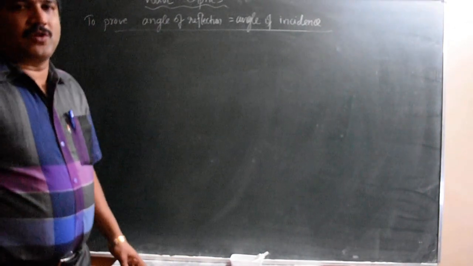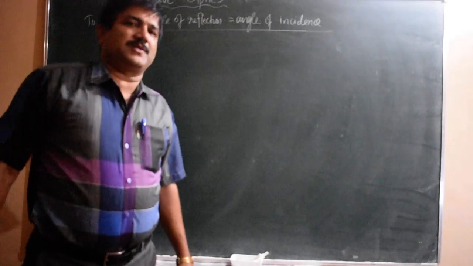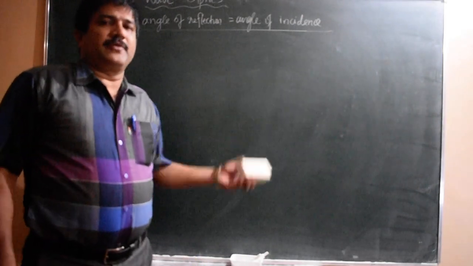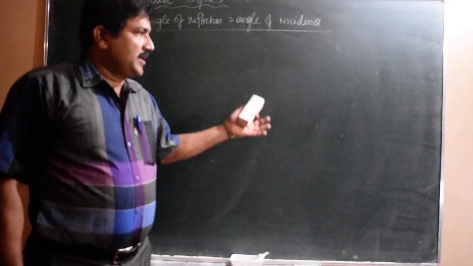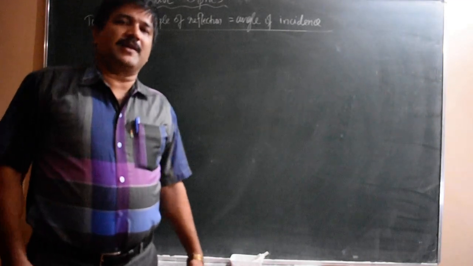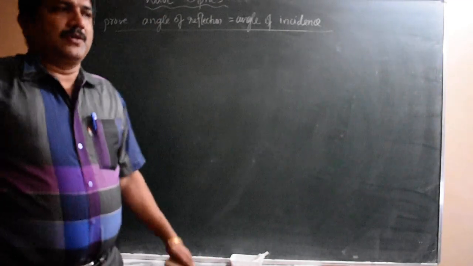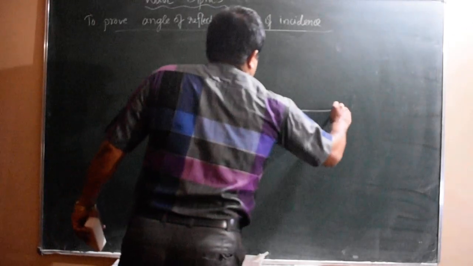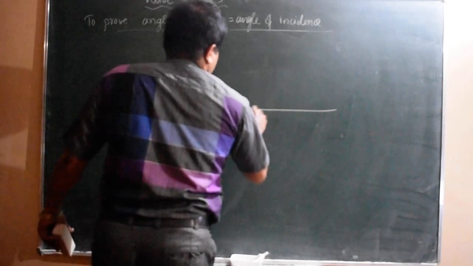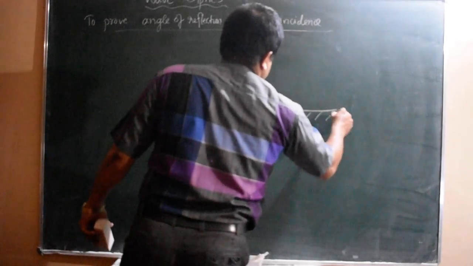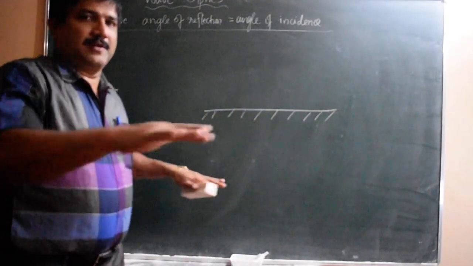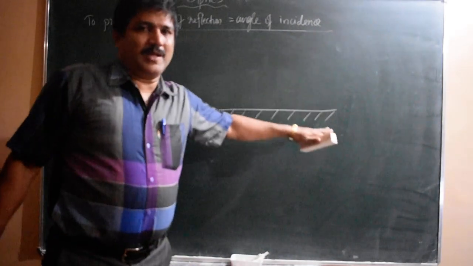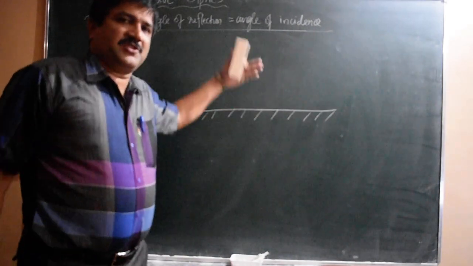Firstly you have to draw a diagram. Normally in physics derivations we need to use one diagram, and with reference to the diagram we write the steps, or give the proof. Firstly I will consider this is the plane mirror. This is the plane mirror surface. It is a surface, not a line actually. It is the cross section of that mirror.